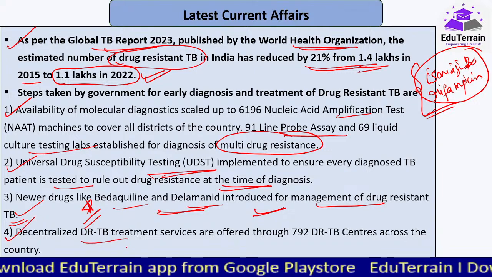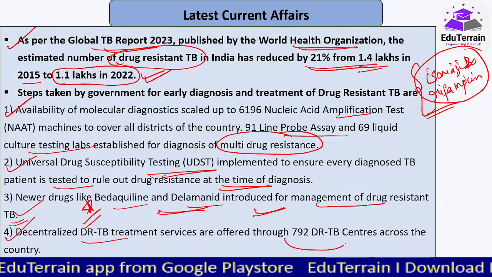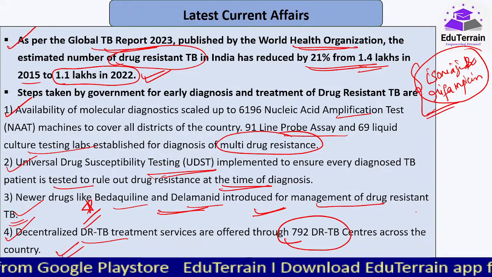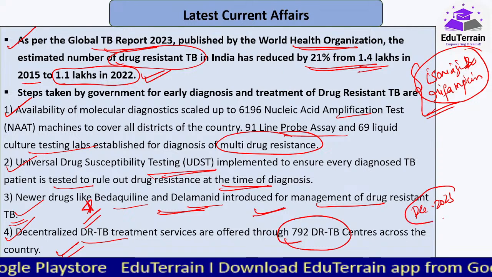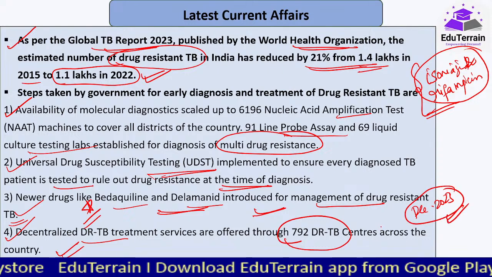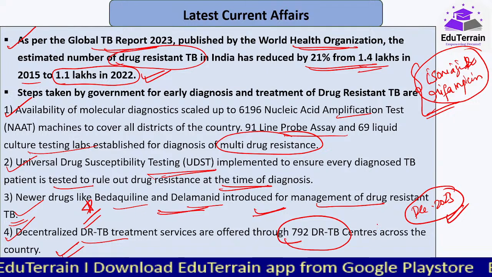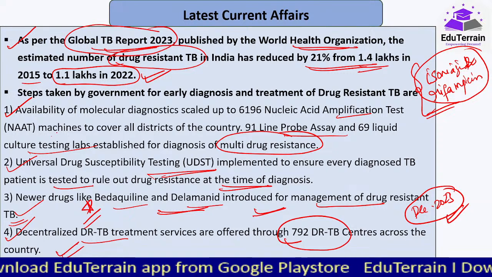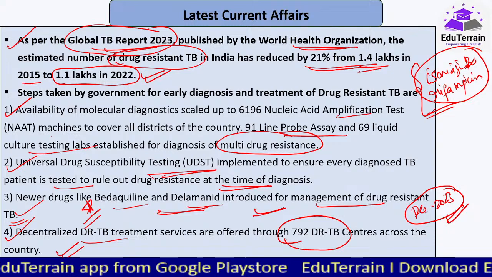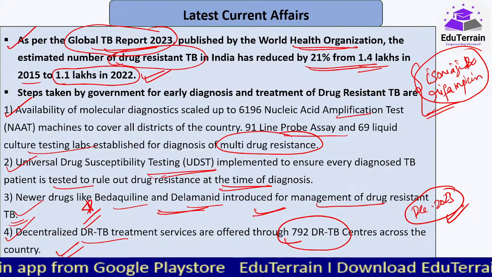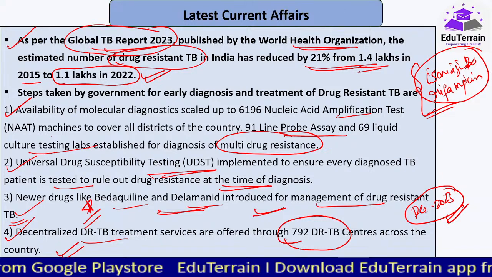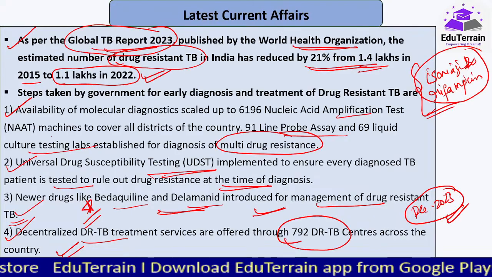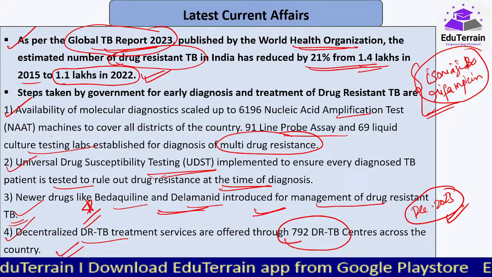Decentralized drug resistant TB treatment services are being offered through 792 drug resistant TB centers across the country. This is data as on December 2023. Okay, this is the latest data. Year end data comes around that time, so they have come up with this. Rest of the important data related to Global TB Report 2023 have already been discussed with you, right? Yes. So this is all from my end related to this particular report.